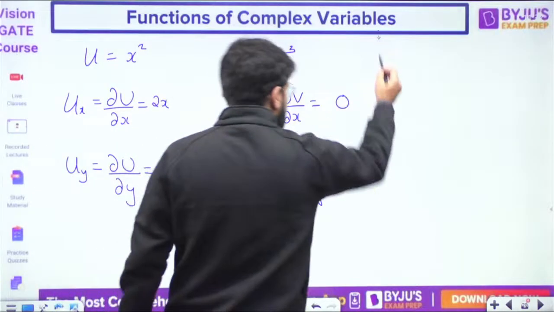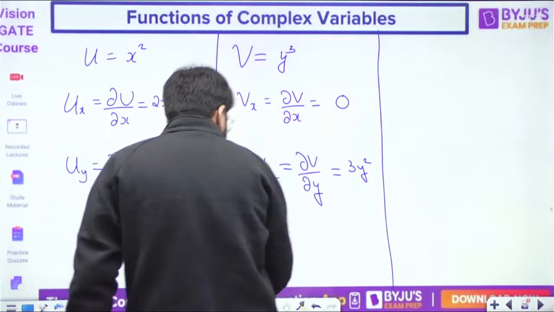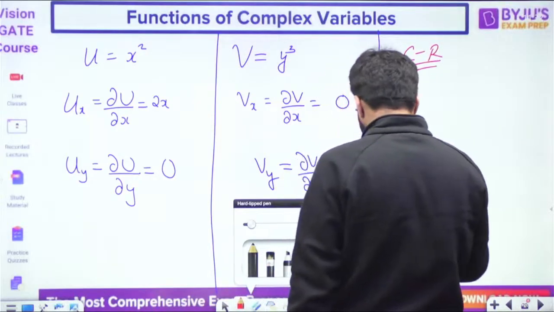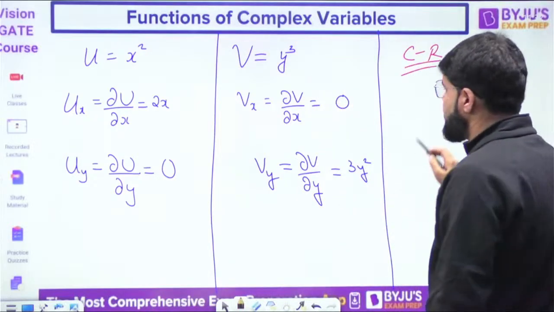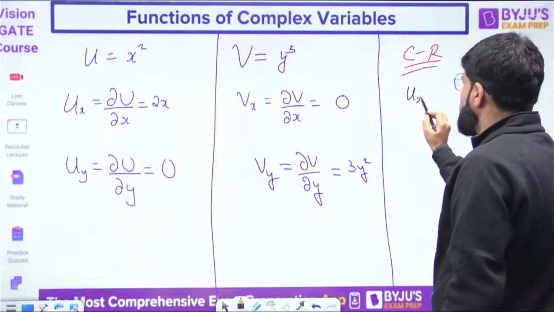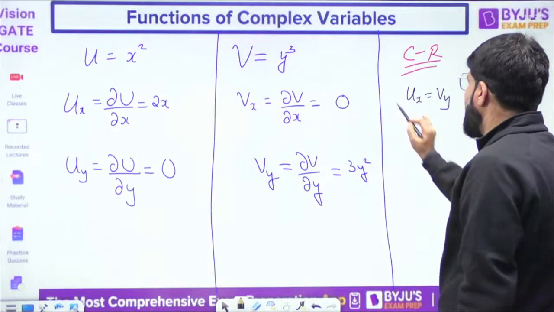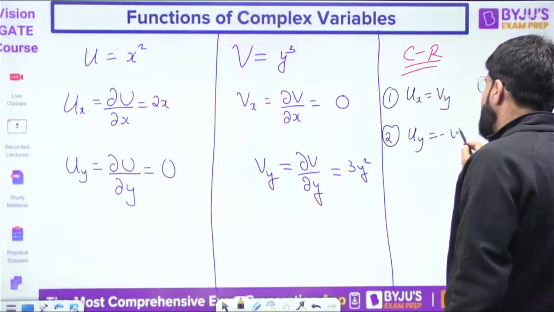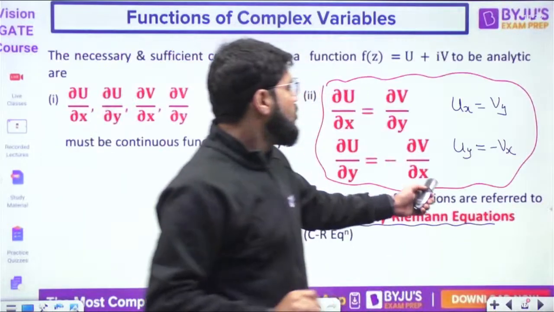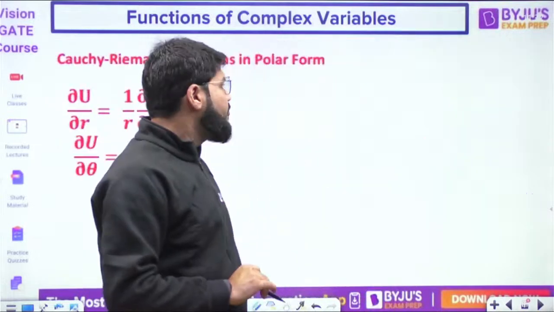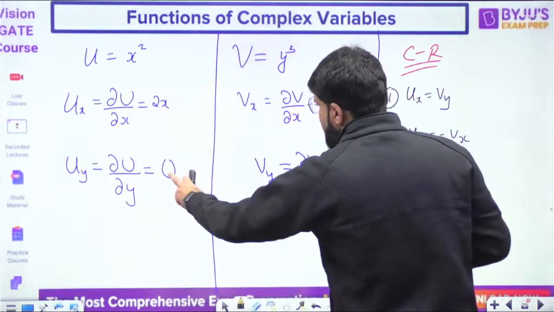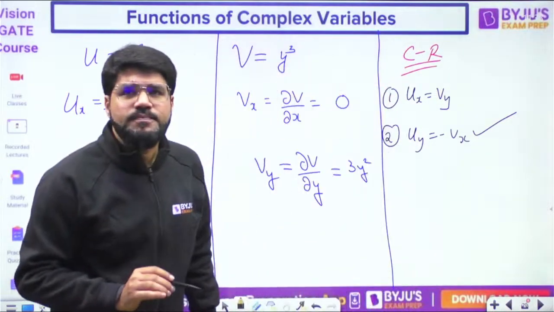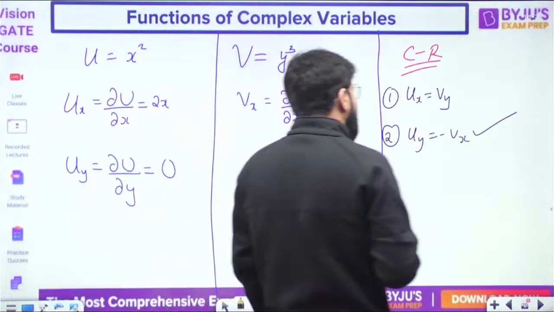Now, these are the results calculated on u and v. Now let us apply the Cauchy-Riemann equation. According to the Cauchy-Riemann equation, number one, ux should be equal to vy, and number two, uy should be minus vx. यही देखा था ना? But if you see here, uy and vx both are 0. So this is automatically satisfied. ये तो automatically satisfied है.